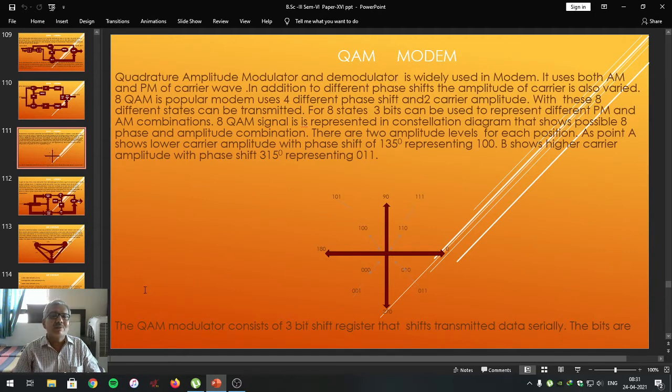Dear students, the QAM modulator consists of a 3-bit shift register. As 3 bits are sufficient to represent the 8 QAM modem, a 3-bit shift register is used. We are well aware that a 3-bit shift register consists of 3 flip-flops, one flip-flop for 1 bit, and that is used to shift the data serially.